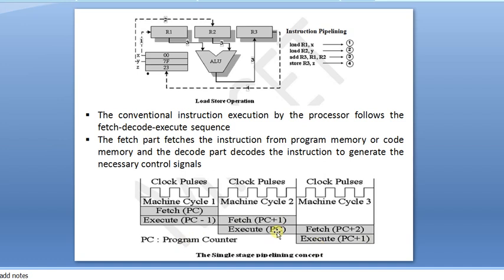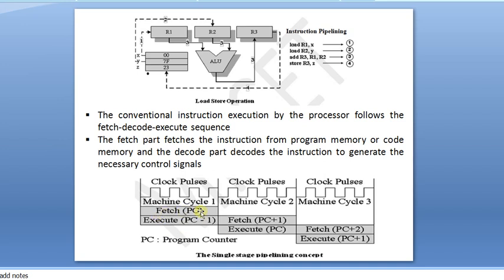Now how are we going to perform single stage pipelining? Here in single stage pipelining, this is cycle 1, cycle 2, cycle 3. In this diagram, this is called fetching and executing. There is no separate decoding here. In this example, there is a fetching stage and another one called the decoding and execution stage. Once cycle 1 is fetching that instruction, the next instruction is pre-fetched, and by that time it starts decoding and executing the previous instruction.